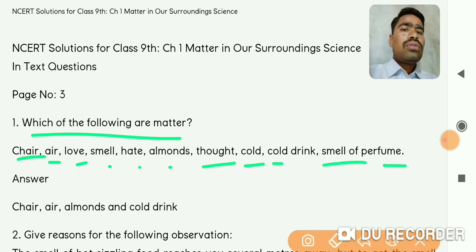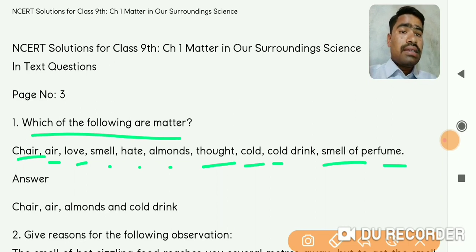As we have discussed earlier, the criteria for being matter are that it should have mass, it should occupy space, and we should be able to feel or touch it.